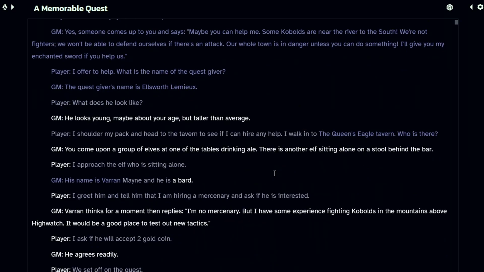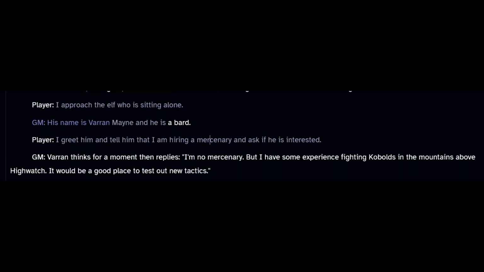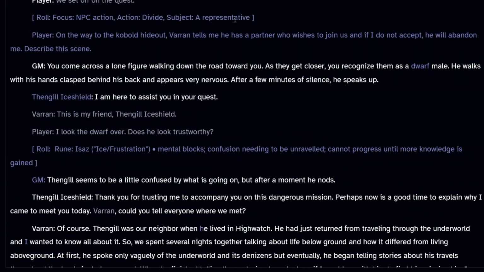We receive a quest from someone in order to go and take care of some kobolds. Because I needed to get a mercenary to help me take care of these goblins, as I am a tender little ranger just out on my first adventure, I go to the tavern and find Varen Main, and he's a bard. That will be important later on. You can see here that I am rolling on things to influence and guide the story and add in some new unexpected events. In this case, we set off on our quests, and I asked, does anything interesting happen on the way? I got yes as an answer, and so I put in the roll.